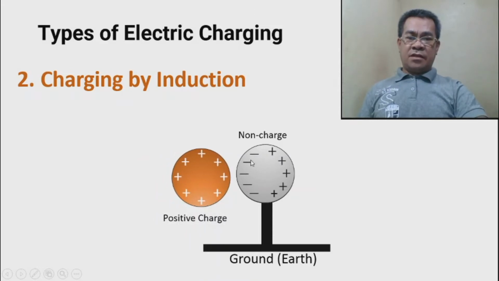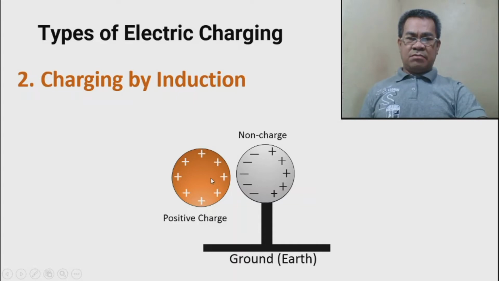Notice that the negative charge is attracted by the positively charged object and can travel, unlike in conduction. Looking at the negatively charged side, the positive charge is repelled, but it will stay on the opposite side of the object.